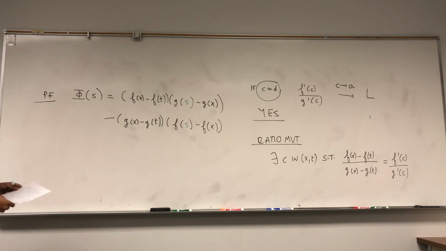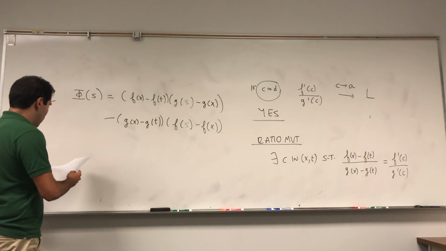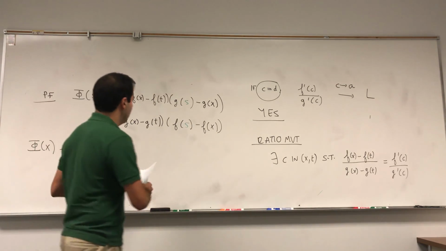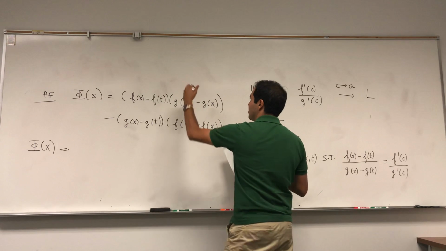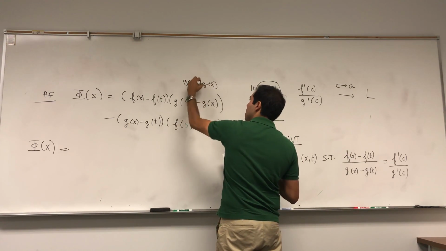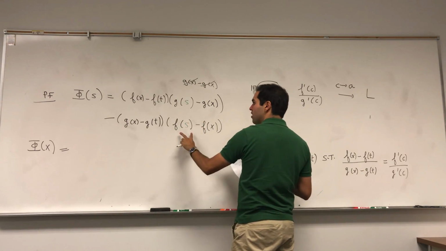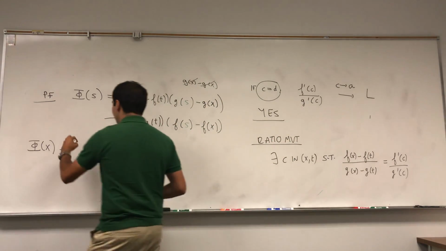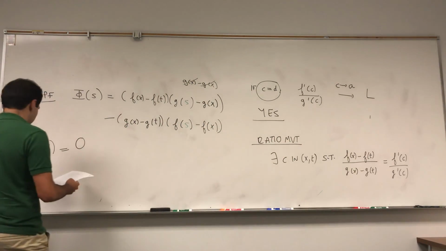Okay, let's see what's happening. So, what is phi of x? Well, this becomes g of x minus g of x, which becomes 0. This becomes f of x minus f of x, which becomes 0. So the whole term is 0.